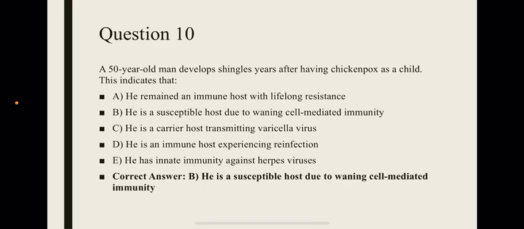Our last question is, a 50-year-old man develops shingles years after having chickenpox as a child. This indicates that A. He remained an immune host with lifelong resistance. B. He is a susceptible host due to waning cell-mediated immunity. C. He's a carrier host transmitting varicella virus. D. He's an immune host experiencing reinfection. E. He has innate immunity against herpes viruses. Correct answer is B. He's a susceptible host due to waning cell-mediated immunity.